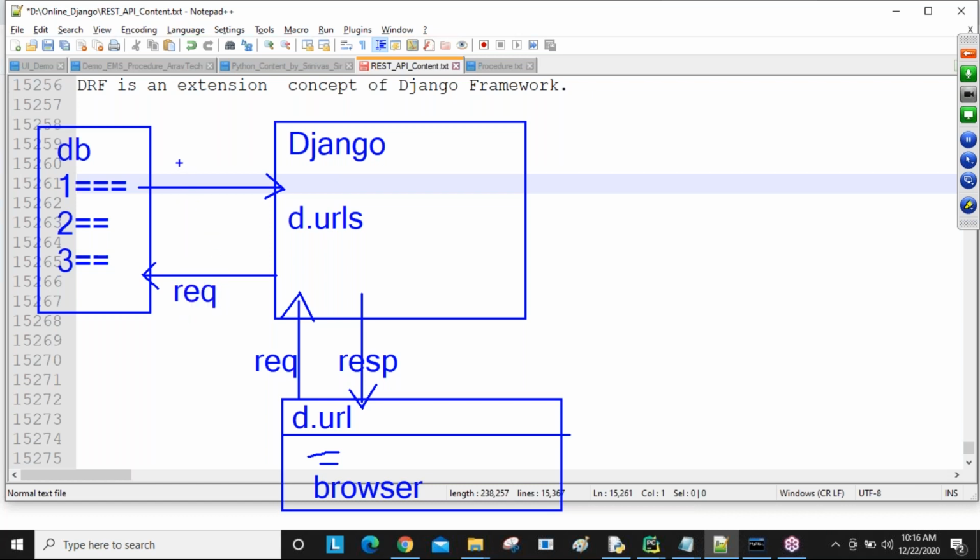Request we are going to discuss, and response we are going to discuss. For sending the request, you are getting the response back. Now my Django returns that response to the browser, guys.